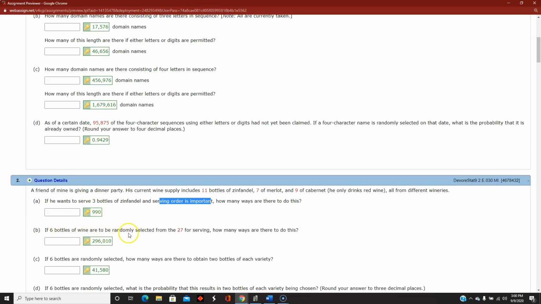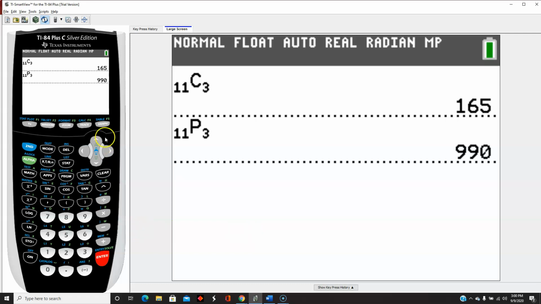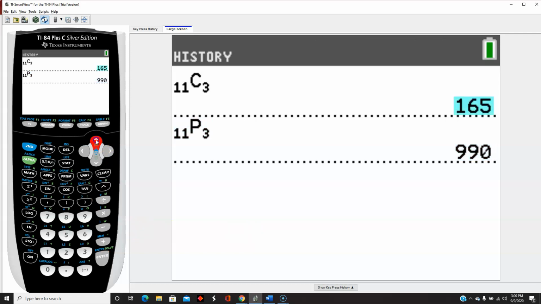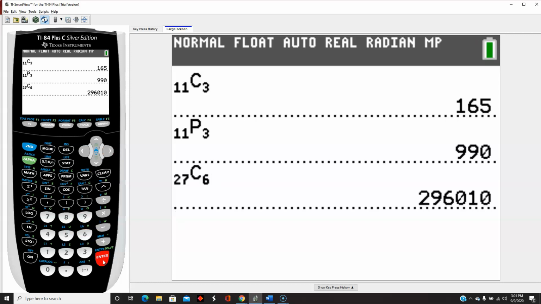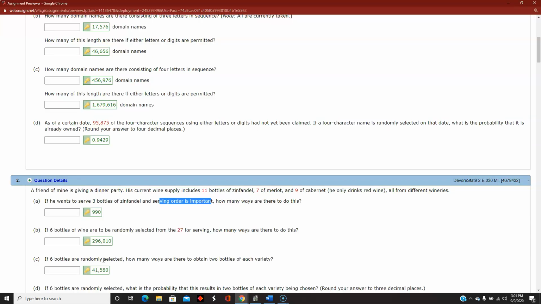If 6 bottles of wine are randomly selected from the 27, how many ways are there to do this? And this one doesn't say order is important, so I'm going to assume that this one is combinations. So they gave us a total of 27 bottles of wine, and we're choosing 6. There's 296,000 ways that could happen.